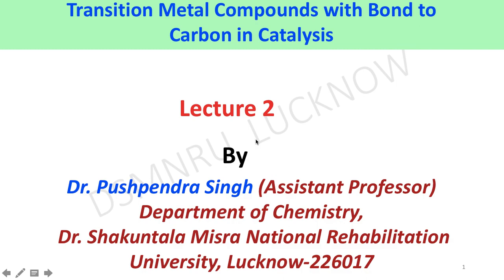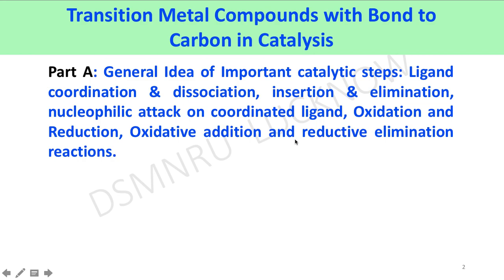This topic is divided in two parts, part A and part B. In part A, we will learn about the general idea of important catalytic steps, that is ligand coordination and dissociation, insertion and elimination, nucleophilic attack on coordinated ligand, oxidation and reduction, oxidative addition and reductive elimination reaction.